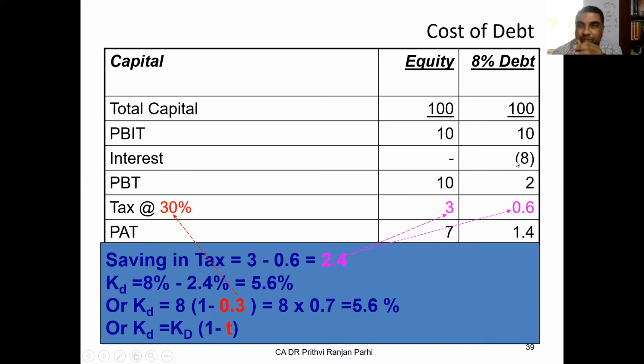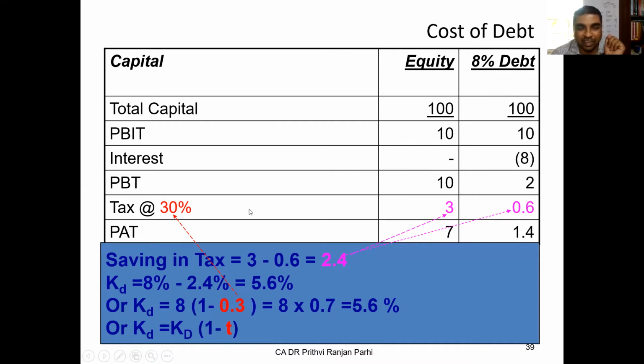Understood up to this? Profit before tax: the first company has 10, the second company has 2, because profit before interest and tax minus interest. Here they have to pay tax. The equity firm has to pay tax on 10 rupees. This company has to pay tax on 2 rupees.